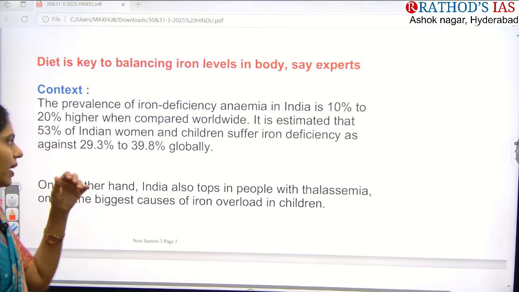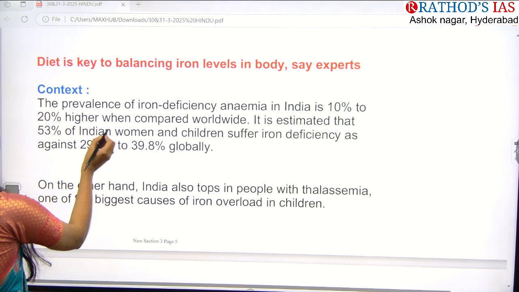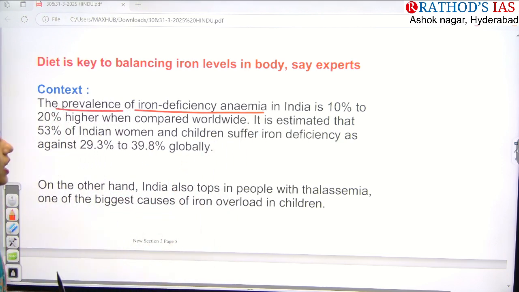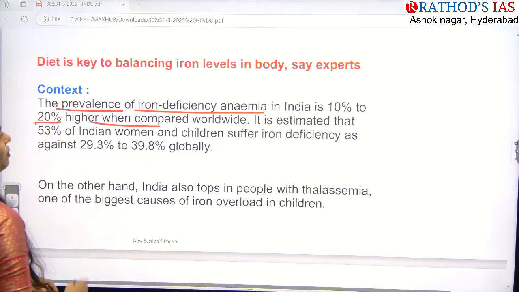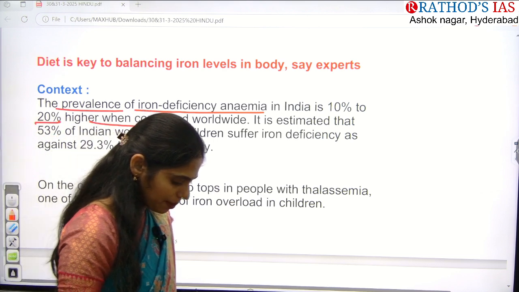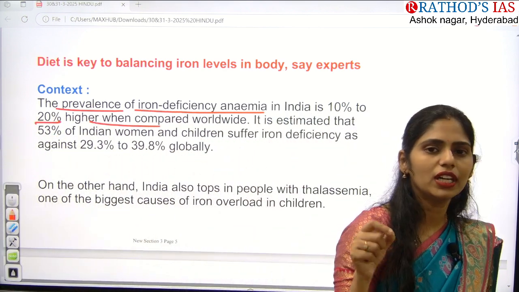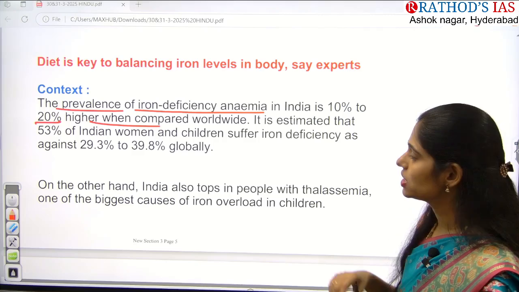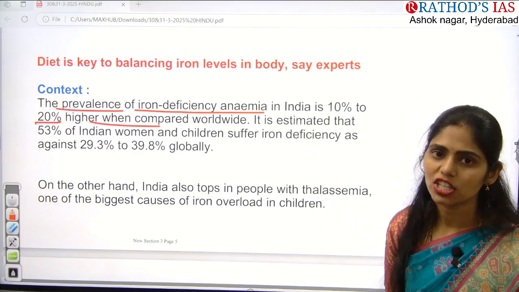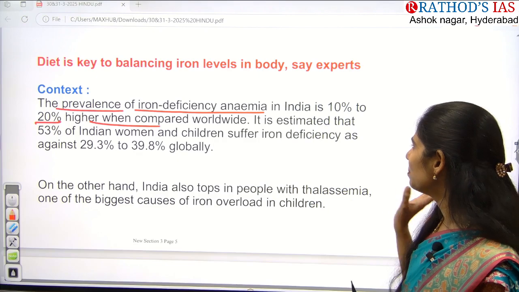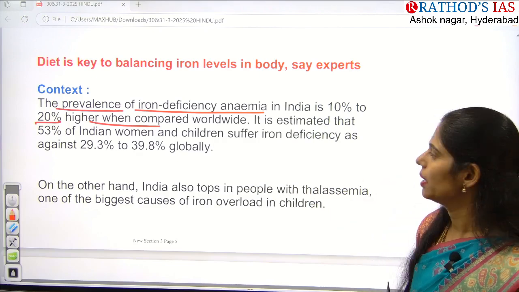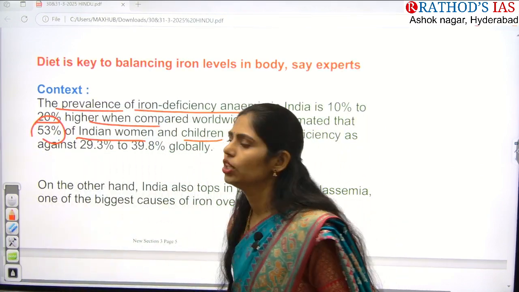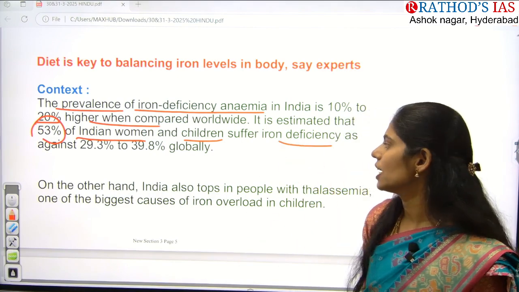So here there is some data, you have to make a note of this data. This article is saying that the prevalence of iron deficiency anemia in India is 10 to 20% higher compared worldwide. If you compare with any other countries in the world, in India we have 10 to 20% higher iron deficiency anemia. And especially who are facing this problem? Women. Around 53% of Indian women and children are suffering from this iron deficiency anemia.